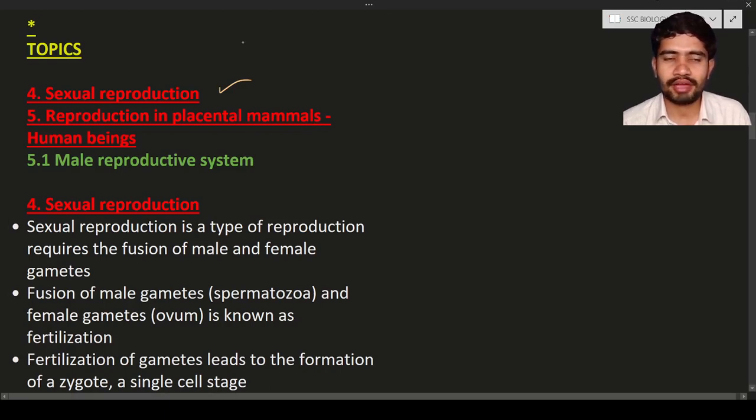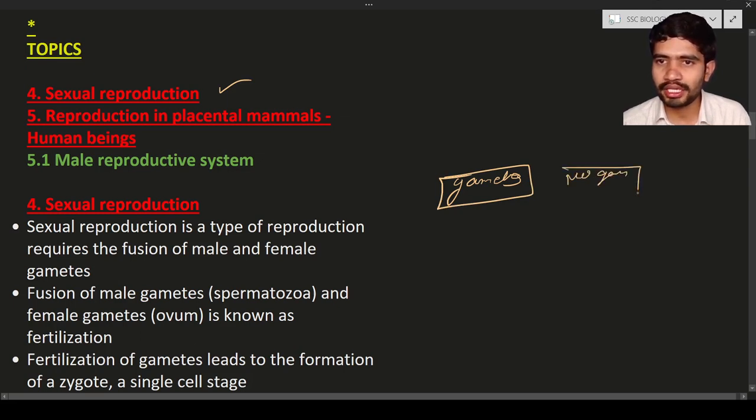In the last class we discussed asexual reproduction. That includes vegetative propagation, natural propagation, and artificial propagation. But in this class we are going to discuss sexual reproduction. The difference between sexual and asexual is gametes. Gametes are compulsory. In sexual reproduction, gametes are compulsorily formed, and in asexual reproduction, no gametes are formed.